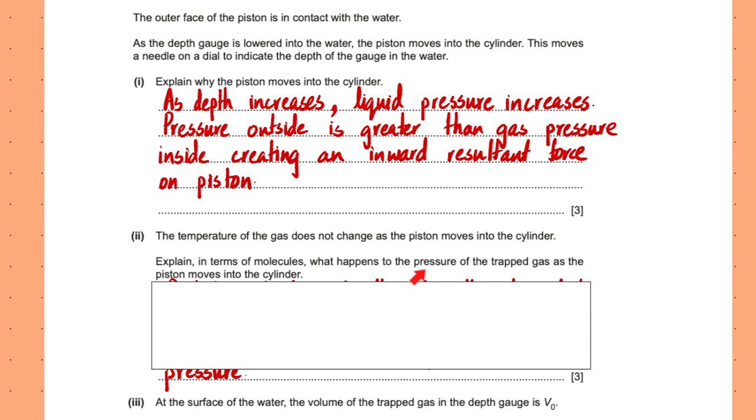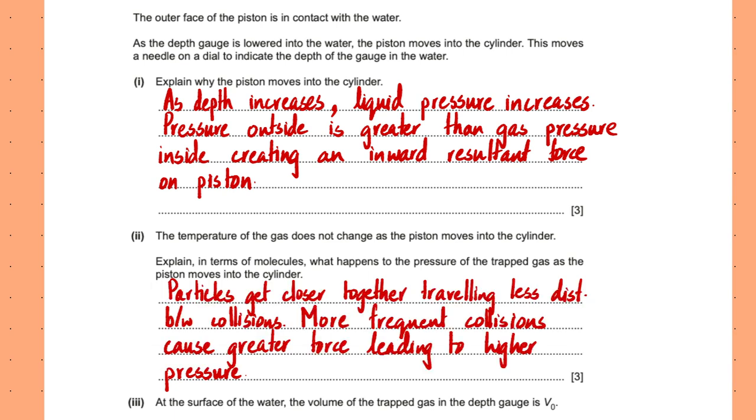So because the volume decreases, the same number of particles are now trapped in a smaller space. I can say that there are more molecules per unit volume, right? So because of that, there would be more frequent collisions with the walls of the container. That would cause the pressure to increase, right? That's exactly what's written here. I've taken a slightly different angle here. So I've said that particles get closer together and they travel less distance, and that leads to more collisions, right? Because they're trapped in a smaller space.